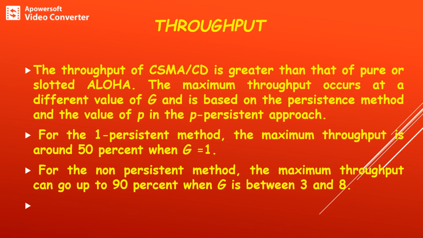The value of throughput in the case of CSMA/CD will be greater than that of slotted Aloha. The maximum throughput occurs at different values of G, based on the persistence method, or else the value of p with respect to the p-persistence approach. In the case of 1-persistence method, the maximum throughput is equal to 50% when the value of G is equal to 1. In the case of non-persistence method, the maximum throughput may go up to 90% when the value of G is between 3 and 8.